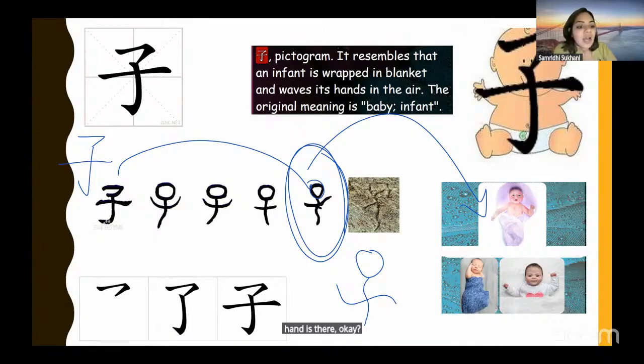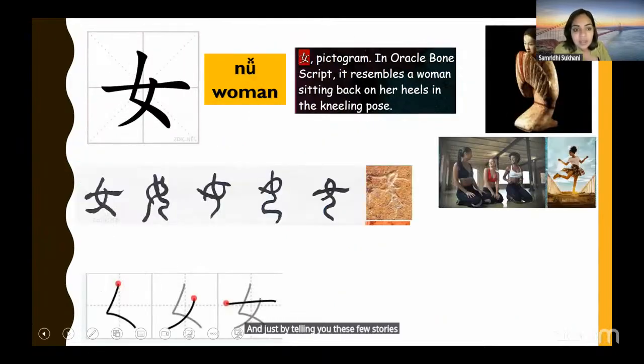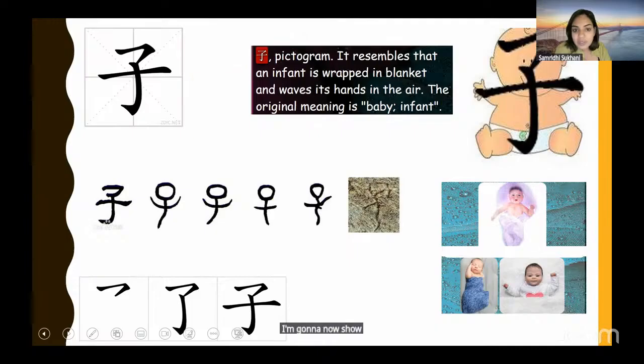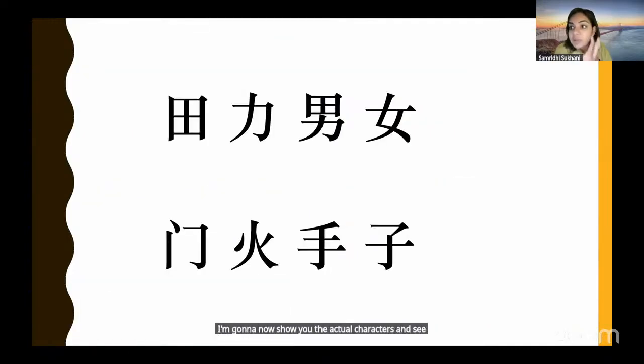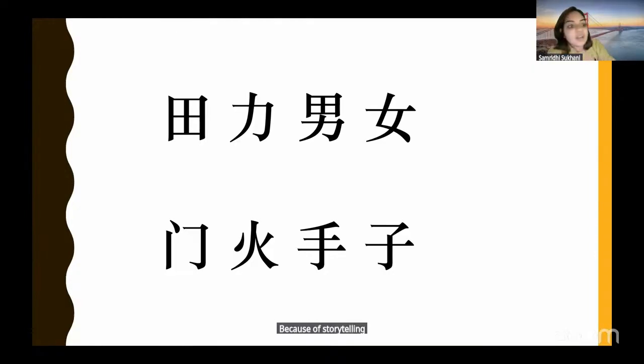Okay. And just by telling you these few stories, I'm going to now show you the actual characters and see how much of the characters your memory retains because of storytelling. Okay, see, what is this?